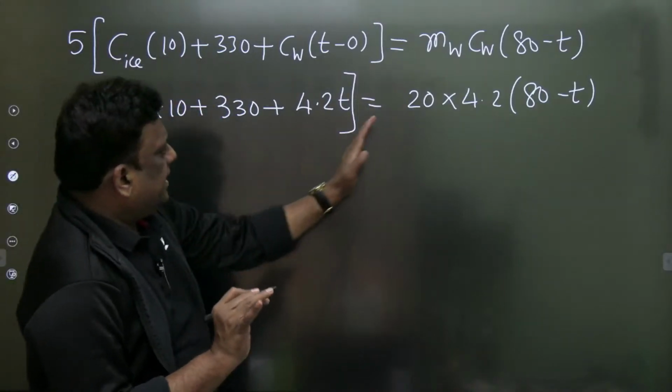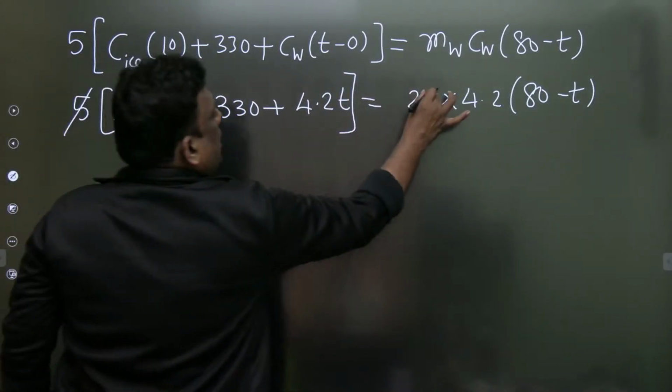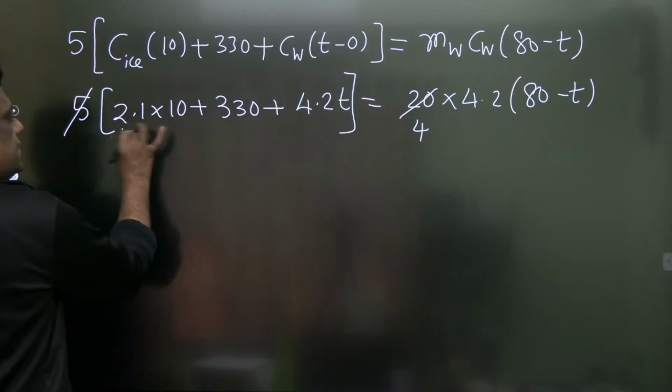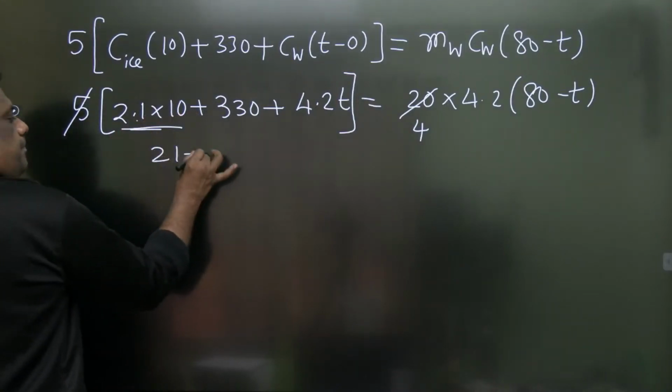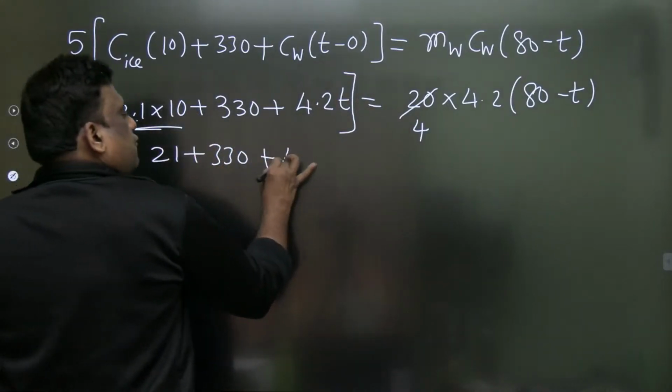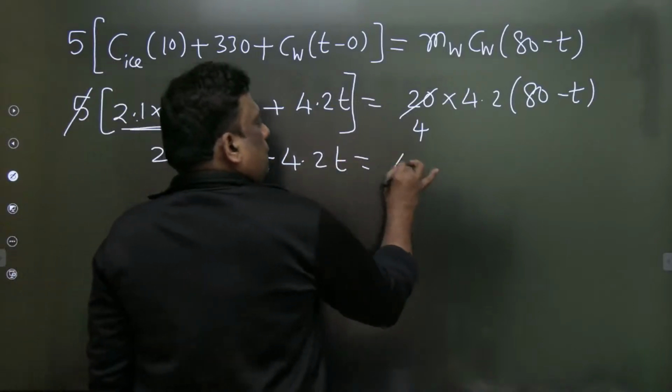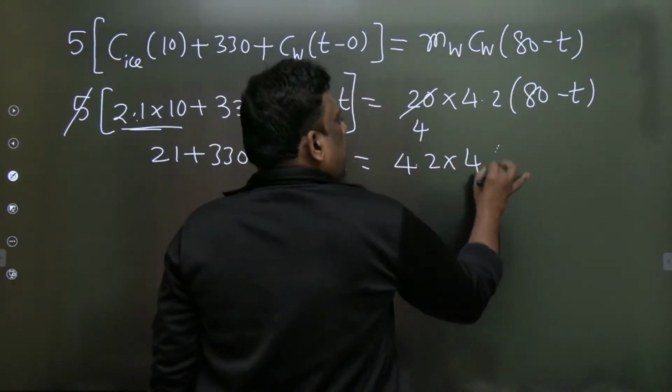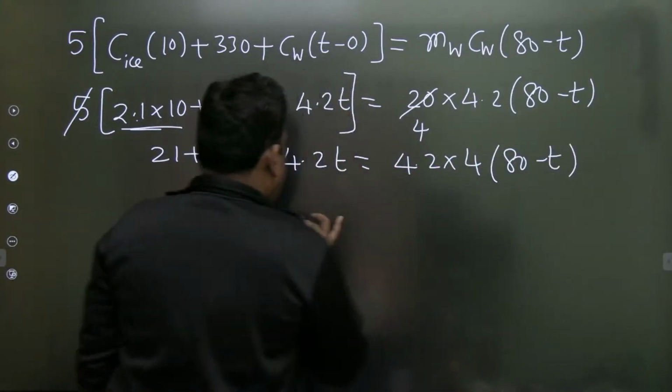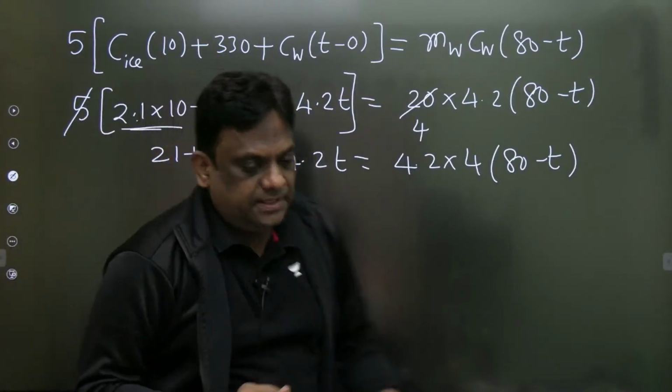So everything is known except the value of temperature. So this is 2.1 into 10, which is 21, plus 330, plus 4.2 into T, is equal to 4.2 into 4 into 80 minus T, and if you calculate, you will get the temperature which is in degree centigrade.